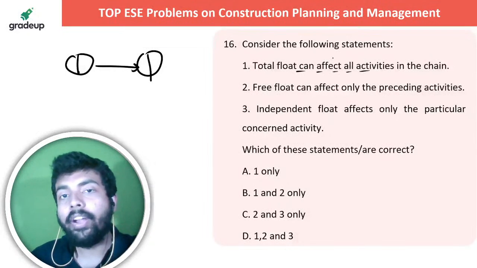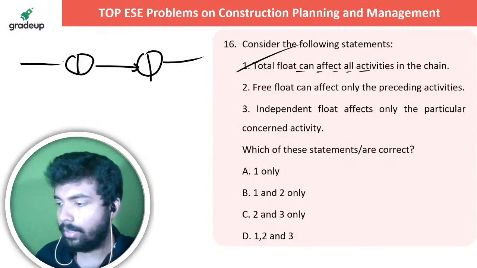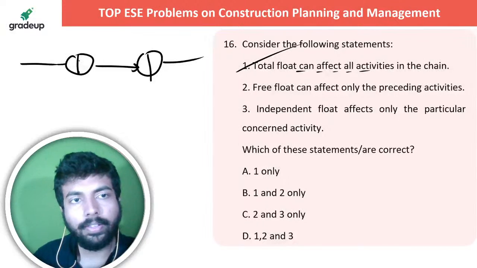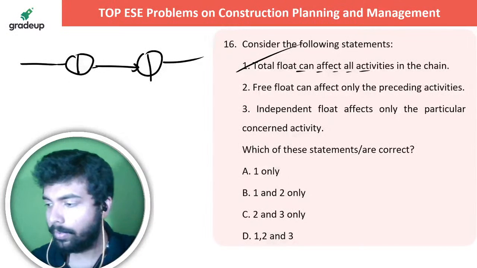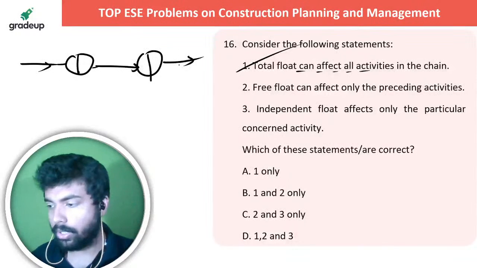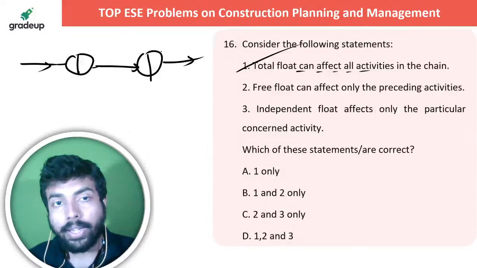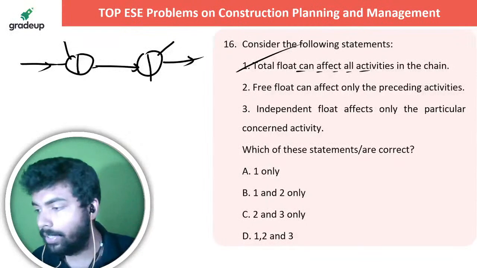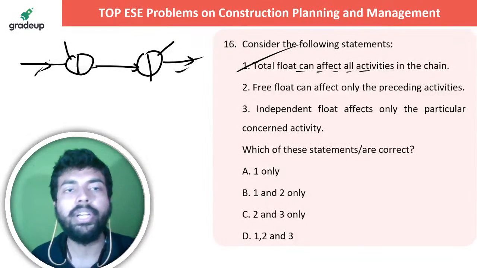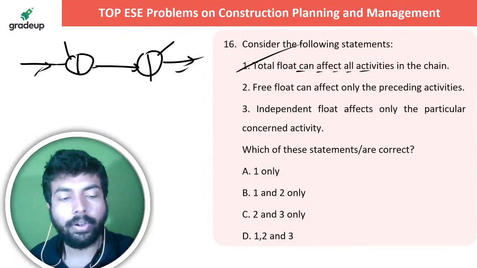Total float can affect all activities in the chain. बिल्कुल सही. This is also this thing, right? So total float means you are taking this activity, this time and this time. मतलब the succeeding, preceding both activities are actually hampered.